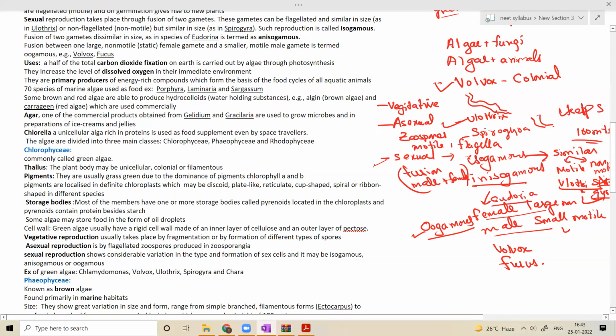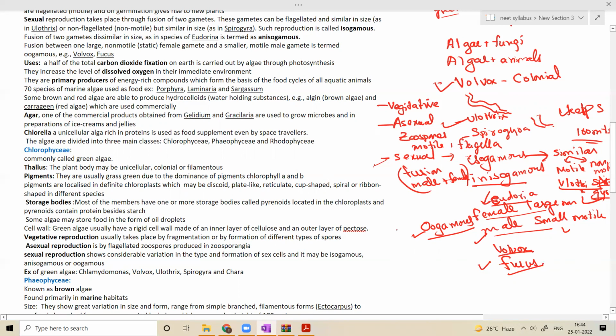So these examples are all important. Volvox and Fucus come under oogamous type of sexual reproduction. Eudorina comes under anisogamous, and Ulothrix and Spirogyra are isogamous. Ulothrix has motile flagellated gametes, and Spirogyra has non-motile, that means non-flagellated gametes. The type of reproduction is isogamous.